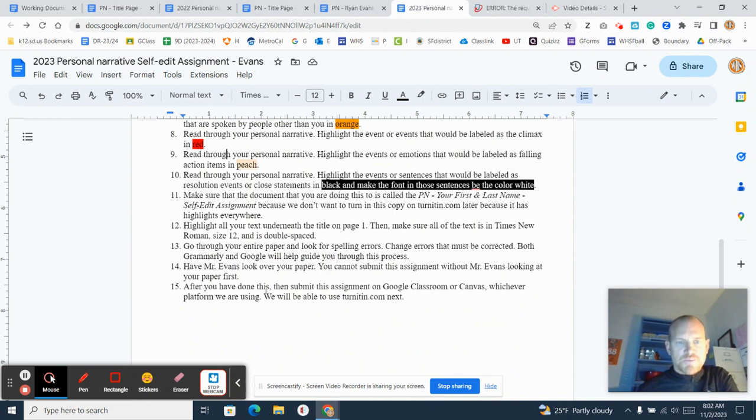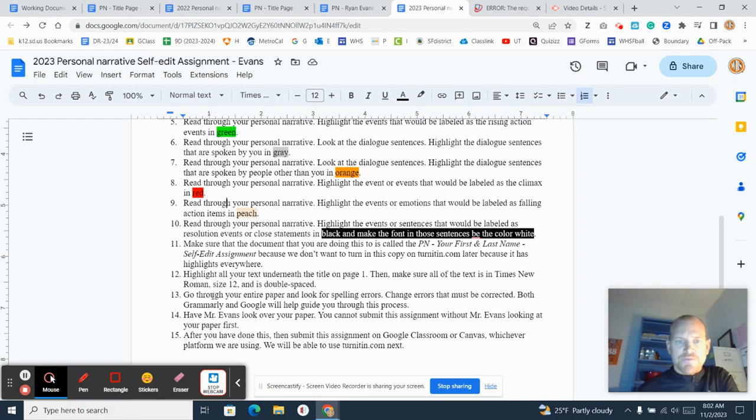Then you would take this paper to me and have Mr. Evans look at it before you submit it. Okay, so I would have to go through this with you, and then I would say, okay, you can submit, and you would submit this on Google Classroom or Canvas, whichever one we are going to use that day. And then we would be able to use Turnitin.com next. All right, thank you.